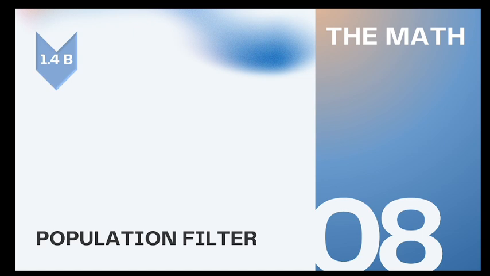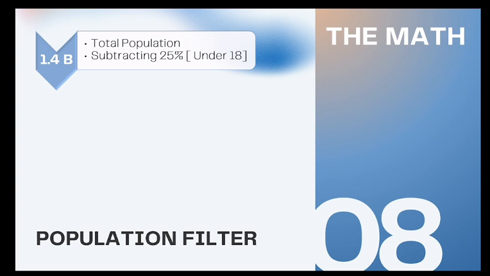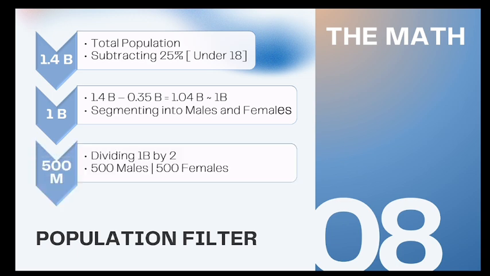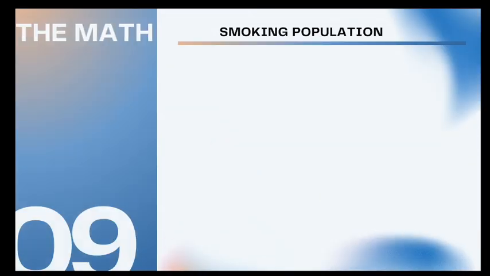Now let's do some math. Starting with the population, which is 1.4 billion or 1400 million people, first I will remove 25%, that is who are actually under 18. So 25% of 1.4 billion is approximately 350 million. This leaves us with 1050 million adults, which I will round off to around 1000 million or 1 billion to make calculations easier. Now, dividing these equally by gender gives us 500 million males and 500 million females, which is simple so far. Now, let's see who actually smokes.